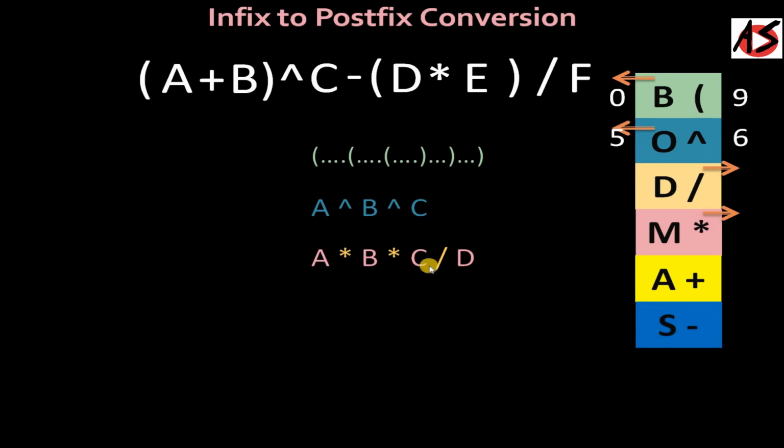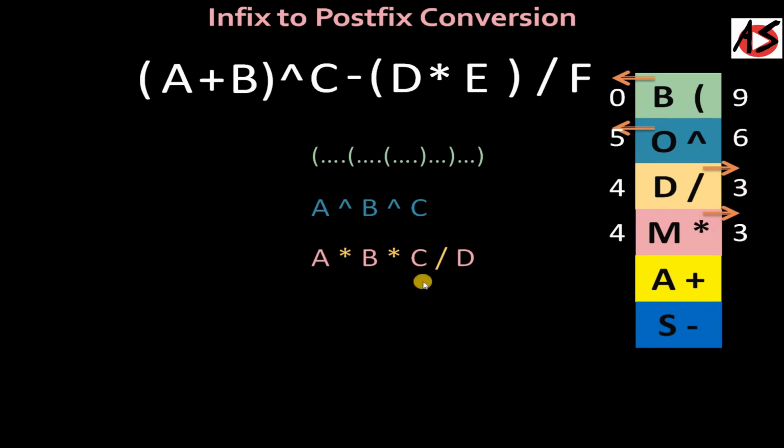So you evaluate A multiplied by B first, then you evaluate with C, and then the result is divided by D. When division and multiplication are in the stack, we take priority 4. And when we are scanning the current symbol, we take priority 3. So here you can see they have priorities 4 and 3.